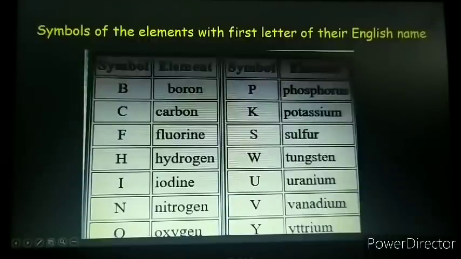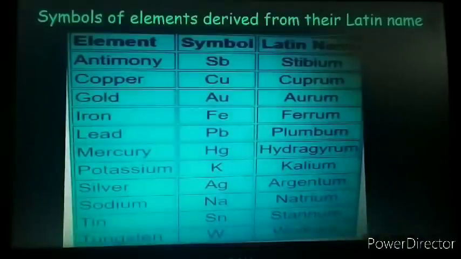So these elements' names are derived from their Latin names, and therefore the symbol assigned to them is also from the Latin name. The first letter of their Latin name is taken as the symbol. In case of potassium, the Latin name is kalium, and in case of tungsten, it's wolfram. That is why W. Now let's come to the third criteria.